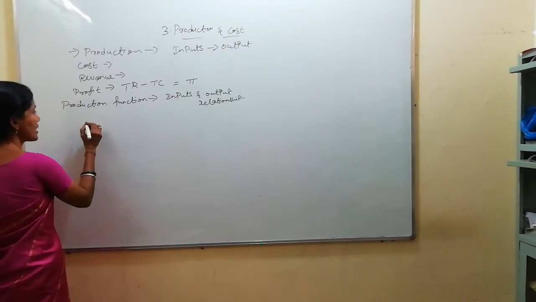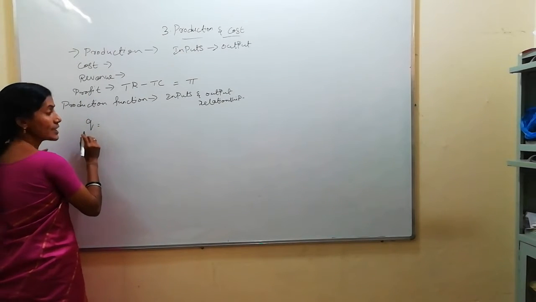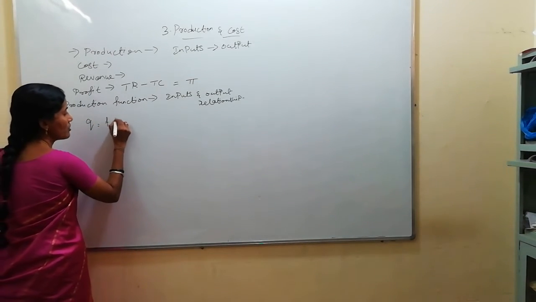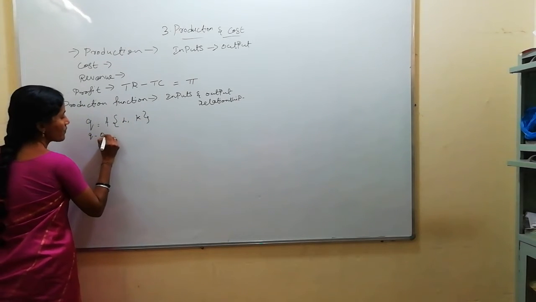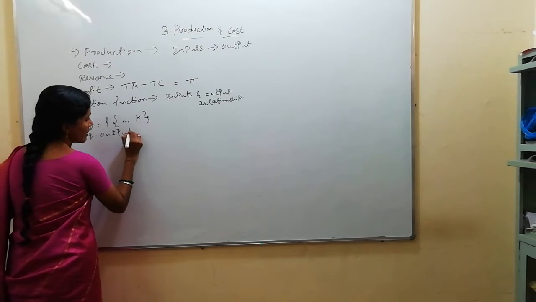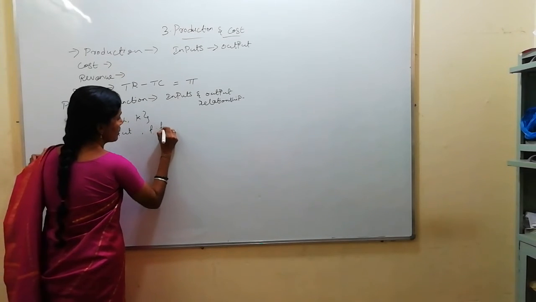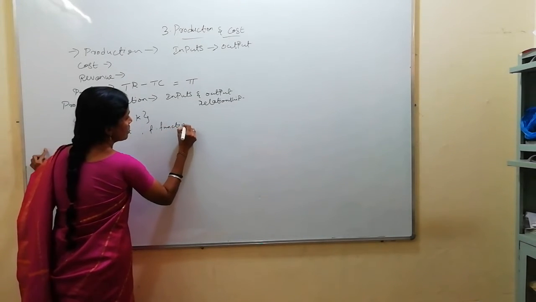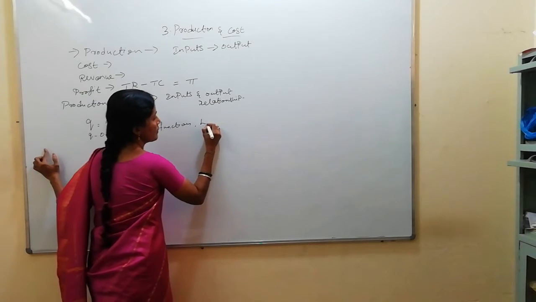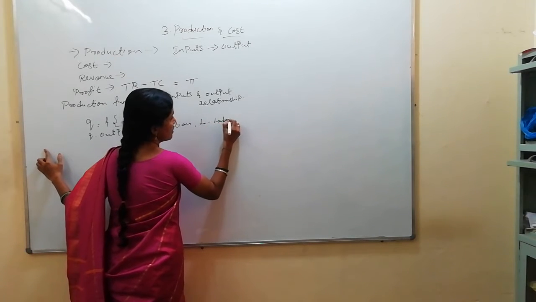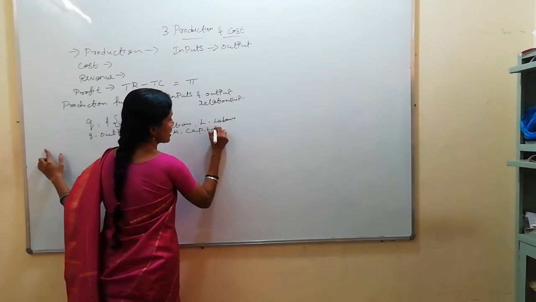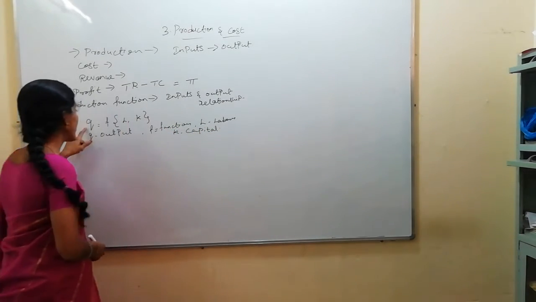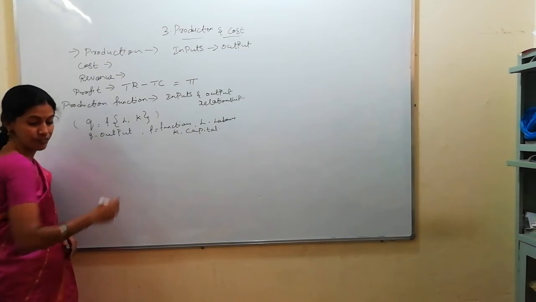The production function can be denoted by this equation: Q = f(L, K). Here Q denotes output, output is a function of, f denotes function, L denotes labor, and K denotes capital. So these are the two inputs which are used for producing this kind of output. This is the formula for production function.